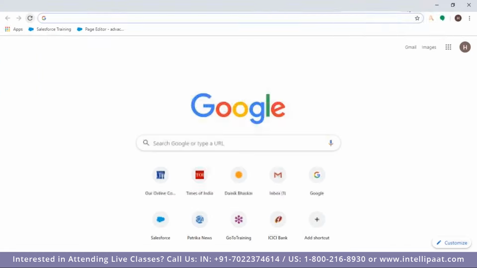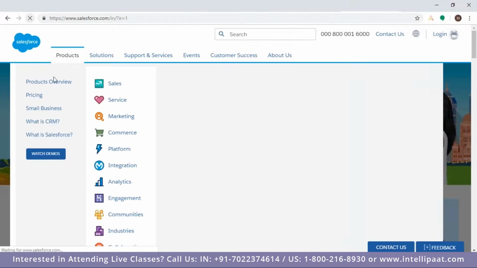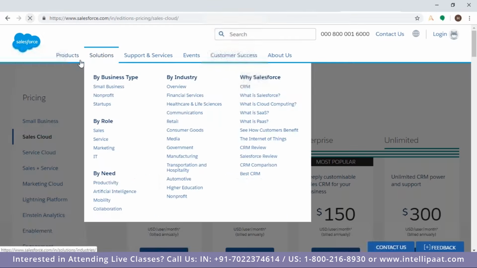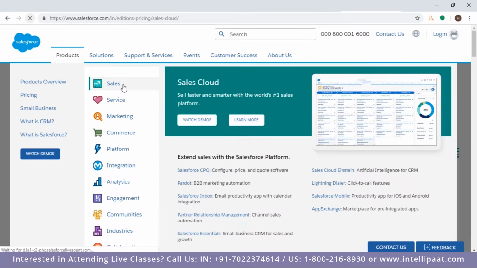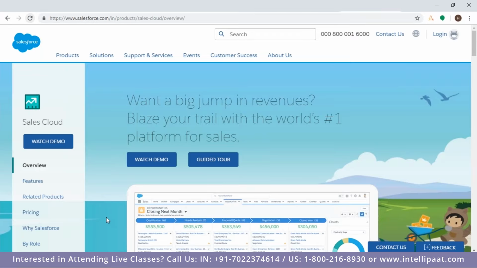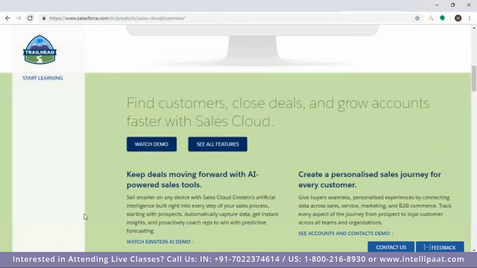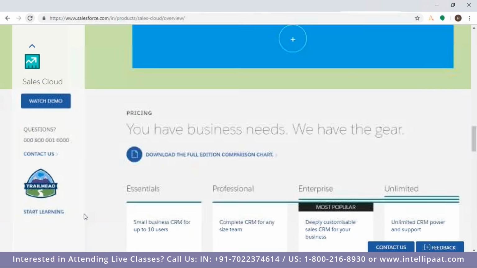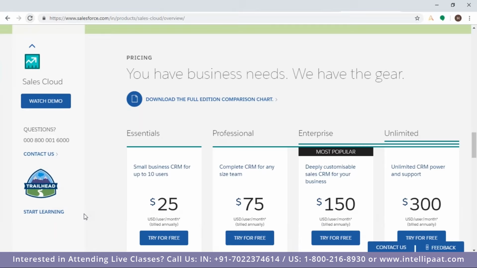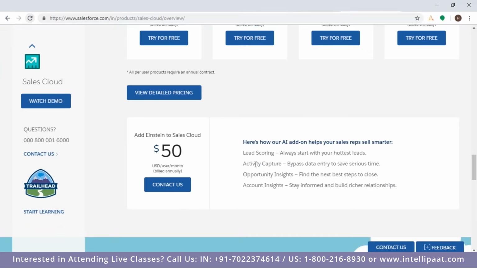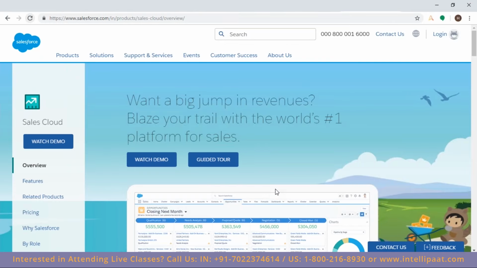All right. So go to Salesforce.com and go to products, license. Here you can choose Service Cloud. You'll see the features, related product, and pricing. This is what Salesforce will give you. Everything you will get here, and this is the pricing. So this is lead, activity, opportunity, account. These are the major things. It's not that these are the only things, but the main part of it.